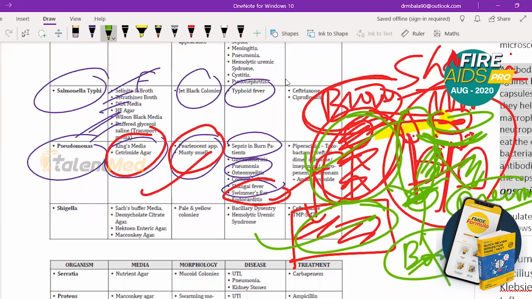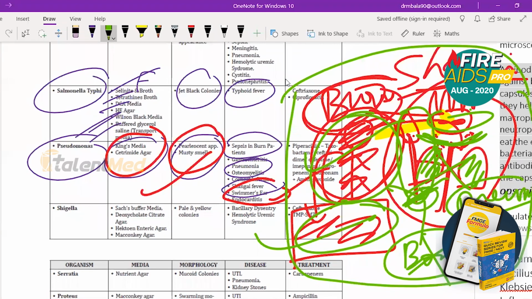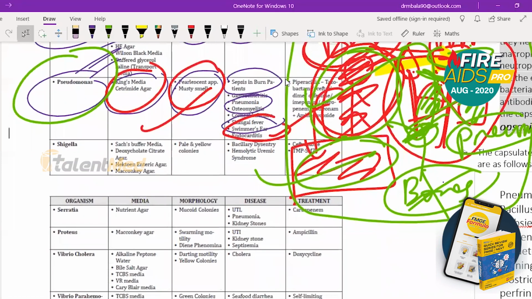smelling with a musty smell. So all these pictures will help for cracking all the MCQs that come from Pseudomonas. Pseudomonas is a vast topic, but if you remember these points, you can easily crack these MCQs. Am I clear here? Very good. Okay. So we'll continue further. So this picture you should never forget.